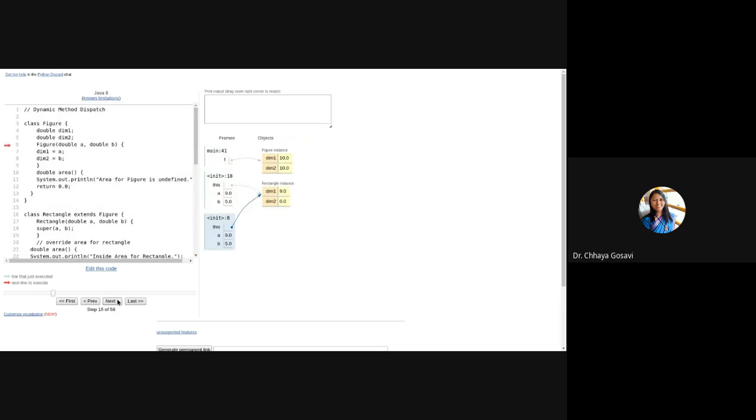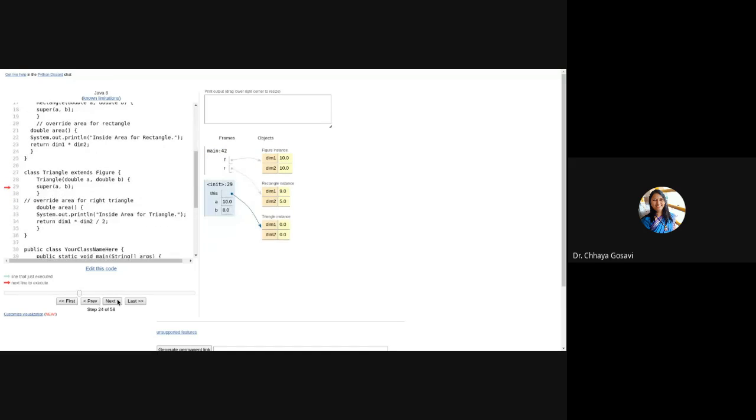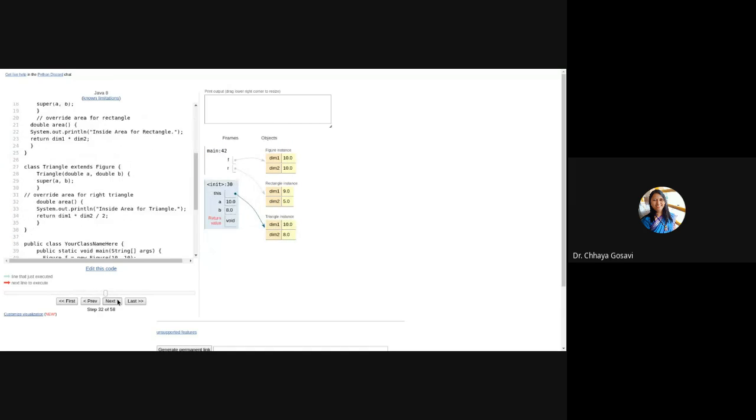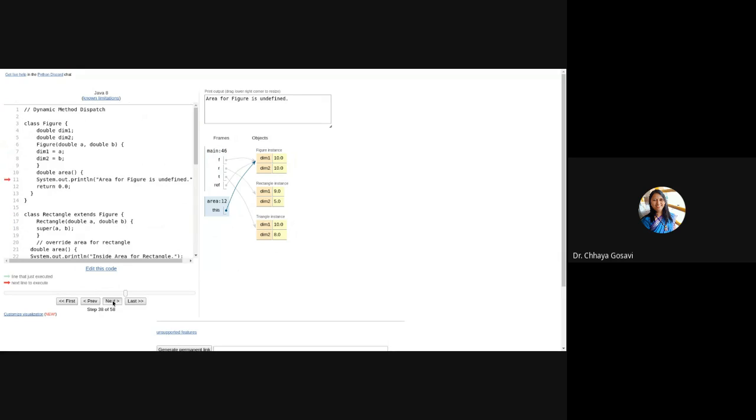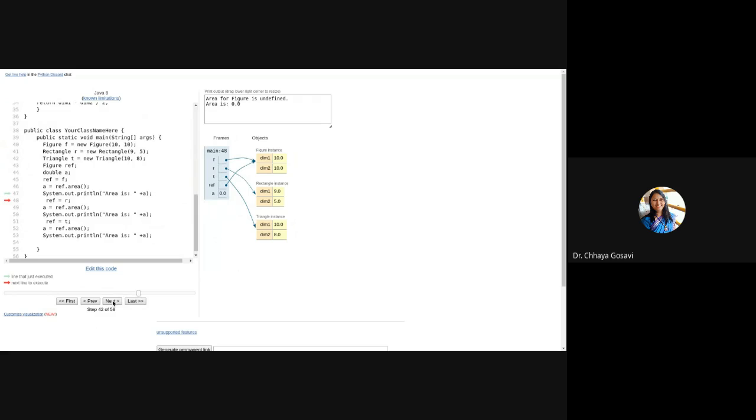Three objects are getting created: F, R, and T, figure, rectangle, and triangle. And this reference is pointing to F. It will print area is undefined and area is 0.0.